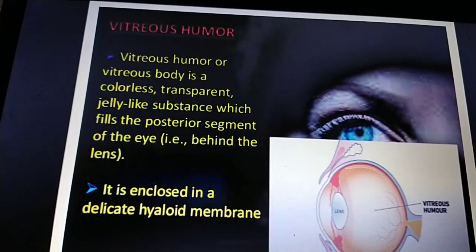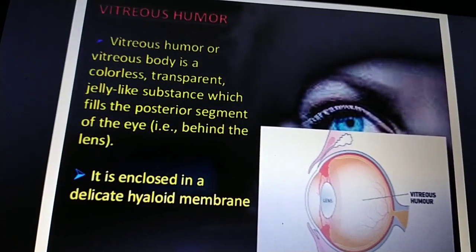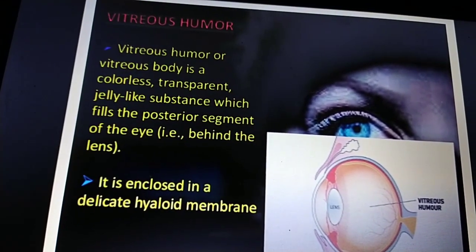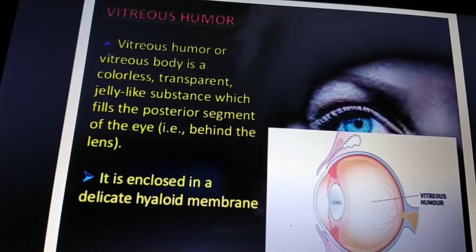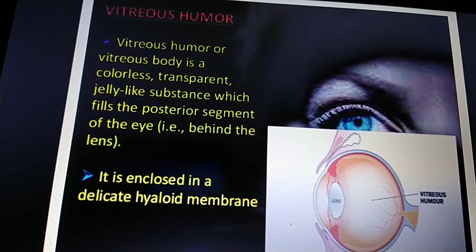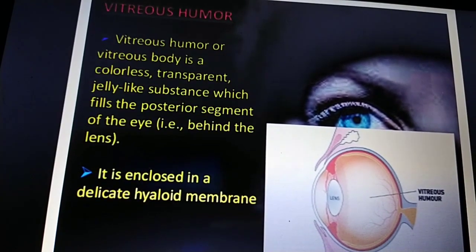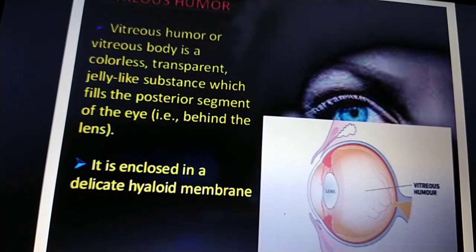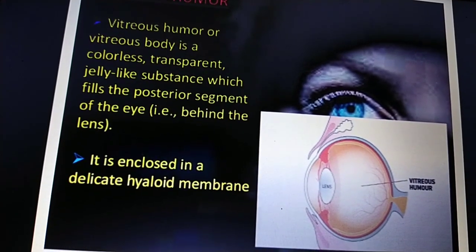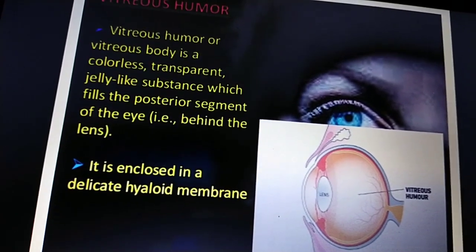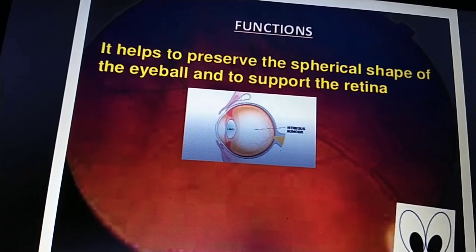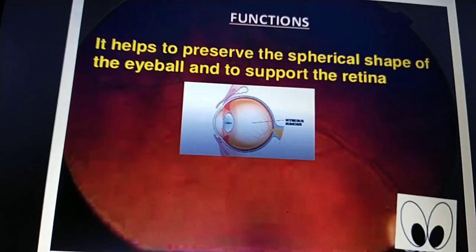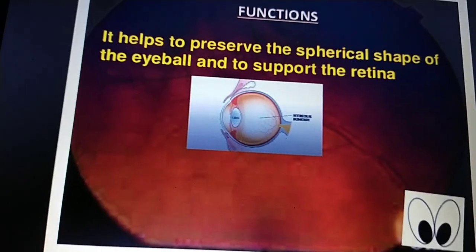The vitreous humor, or vitreous body, is a colorless transparent jelly like substance which fills the posterior segment of the eye, that is behind the lens. Okay, it is enclosed in a delicate hyaloid membrane. Its function is to help preserve the spherical shape of the eyeball and support the retina.